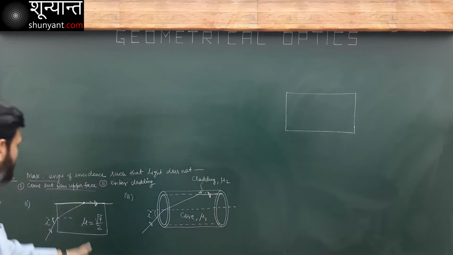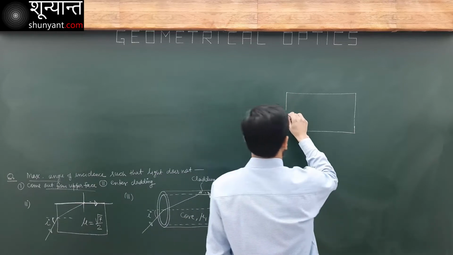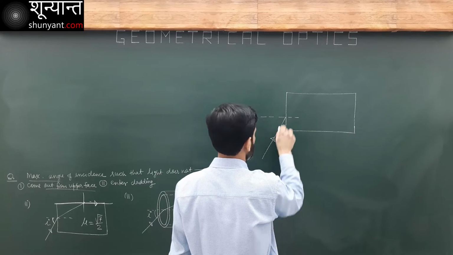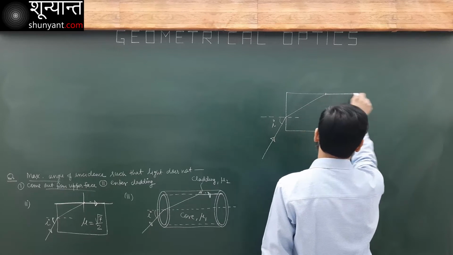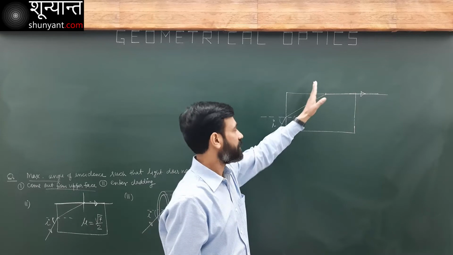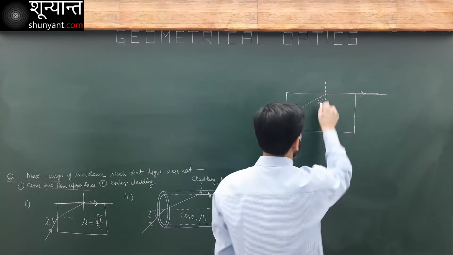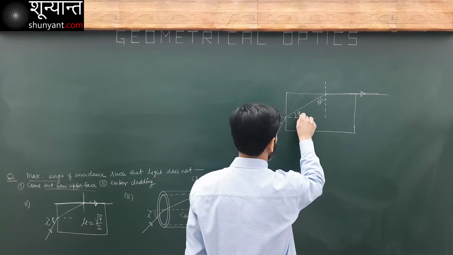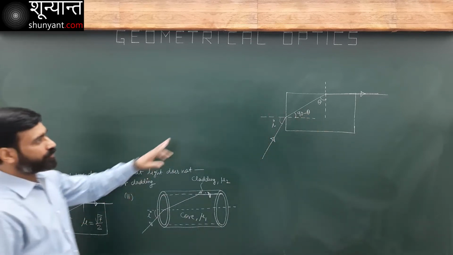So we are going to apply this critical case condition here at this point. Light enters here at some angle i. It gets refracted, and it is going to pass like this. I do not want my light to come out from this. So this is the critical case. Let's say that this angle is theta. This angle is theta. What is this angle going to be? It is a rectangular slab, so it is going to be 90 minus theta.